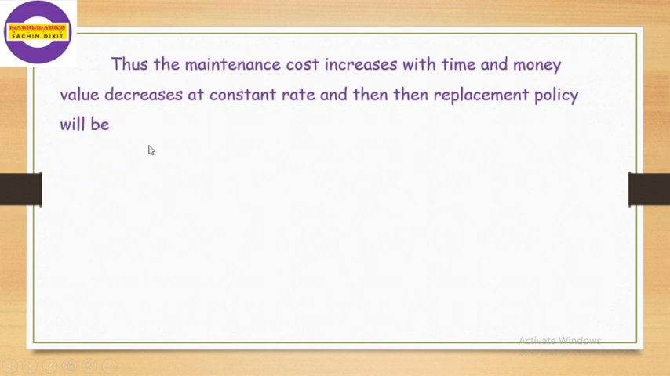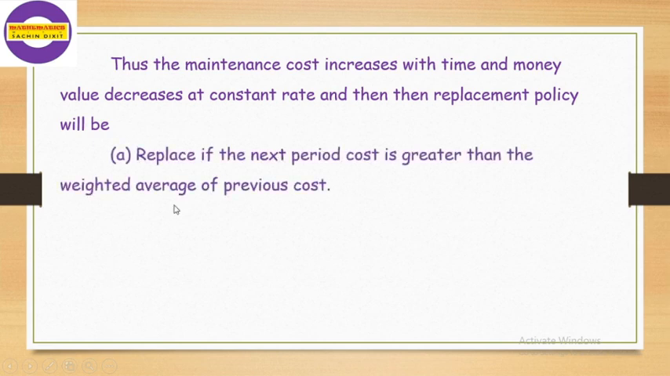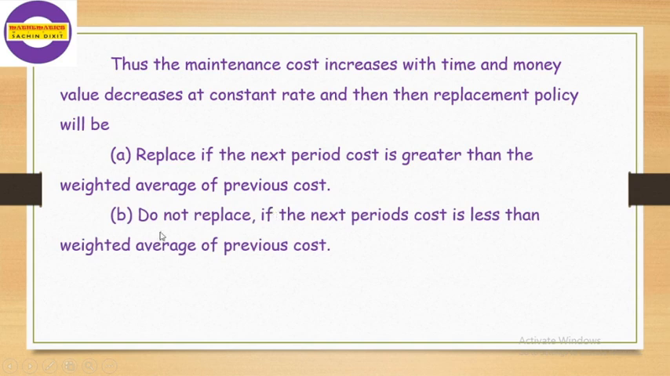So we recall the total replacement policy as: when the maintenance cost increases with time and money value decreases at a constant rate, then the replacement policy will be: replace the machine if the next period cost is greater than the weighted average of previous cost, and do not replace the machine if the next period's cost is less than the weighted average of previous cost. Hence the result.